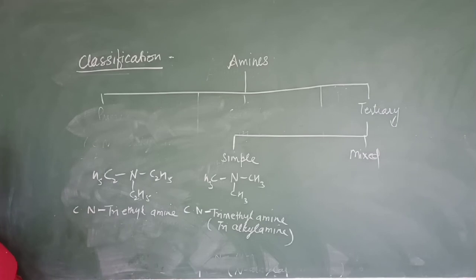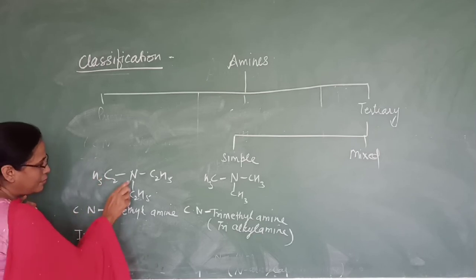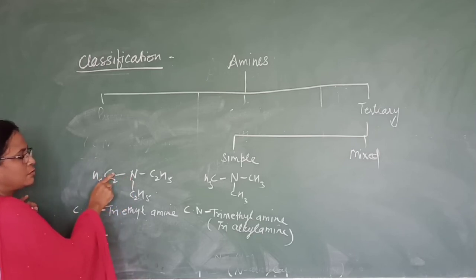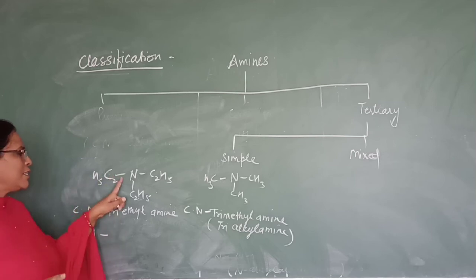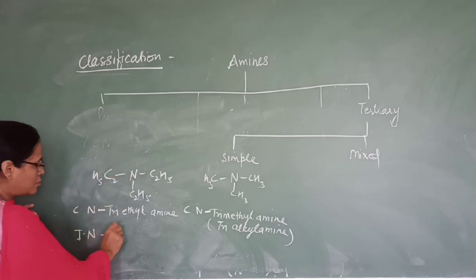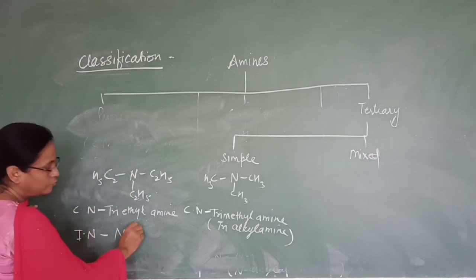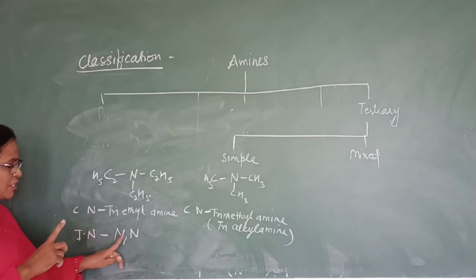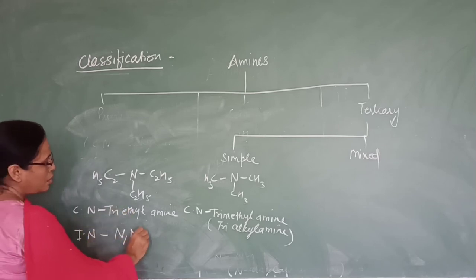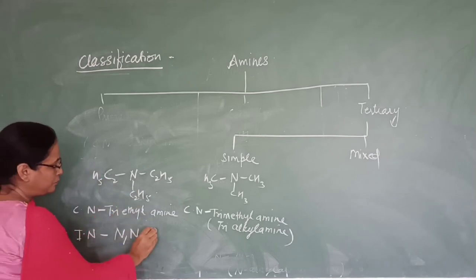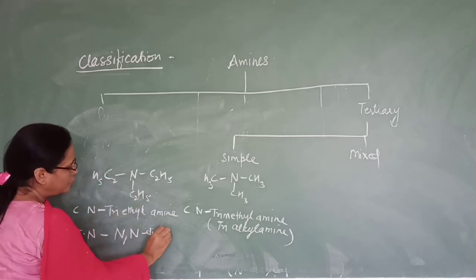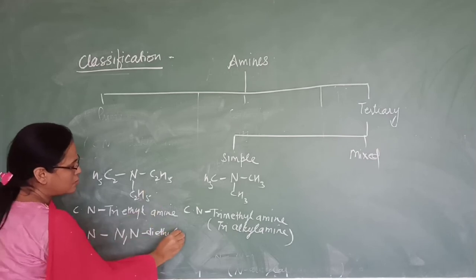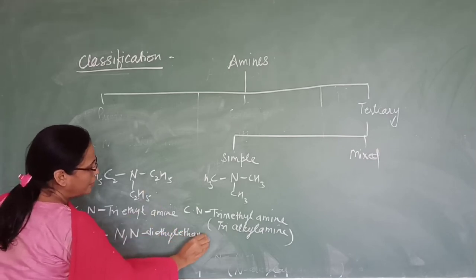Now how to write its IUPAC name? To write its IUPAC name, we will write here two of the alkyl group. They are written as substituted on nitrogen. So N,N. Okay, because substitution is on nitrogen, we mention here nitrogen. N,N diethyl, and this is also ethanamine.